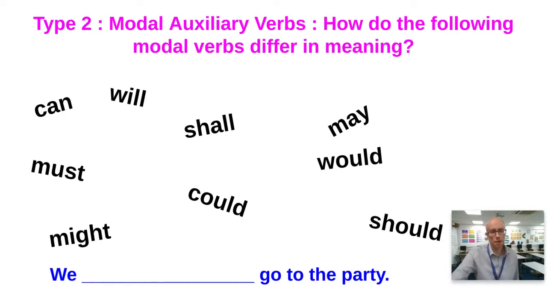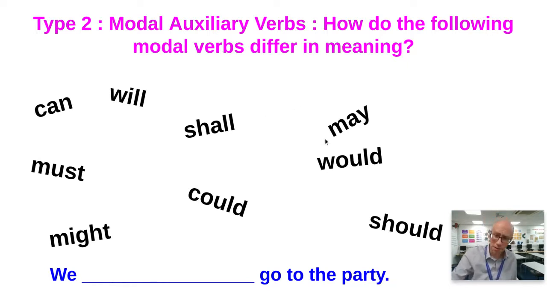Okay, right. I'm assuming that you've done that and you've had to think about all of these. So I will go to the party denotes certainty. I shall go to the party sounds a little bit archaic and old-fashioned. It's one of these modal verbs that is perhaps less fashionable now and is less used, but it's pretty certain, isn't it? I shall go to the party. So it's a certain intention that you're carrying out there.